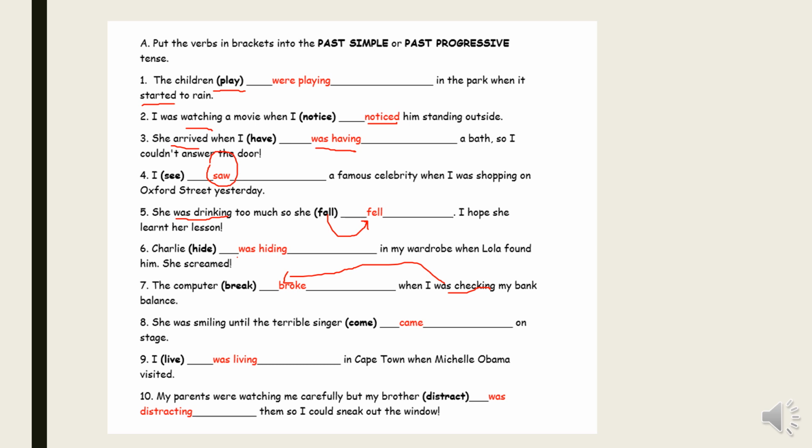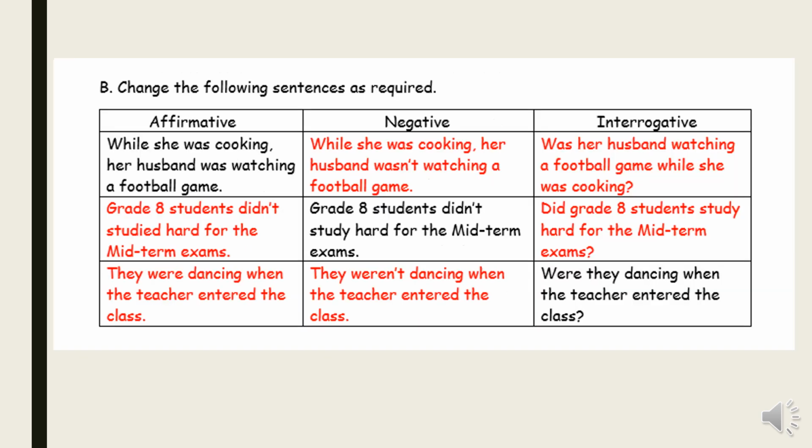My parents were watching me carefully, but my brother was distracting them, so I could sneak out the window. So here we have two actions happening, or were happening, at the same time in the past, so both of them are written in the past progressive tense.